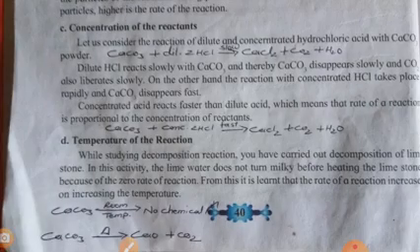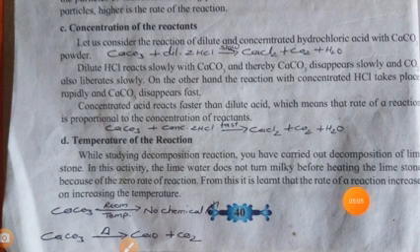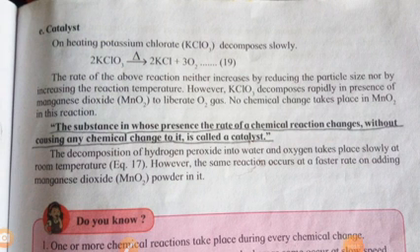The next factor is temperature of the reaction. So student, we already studied decomposition reaction. You have carried out decomposition of limestone. In this activity, lime water does not turn milky before heating the limestone. Or we consider another example, calcium carbonate at room temperature. No chemical reaction is performed, but calcium carbonate on heating gives calcium oxide plus carbon dioxide gas. So temperature is necessary for the rate of reaction.